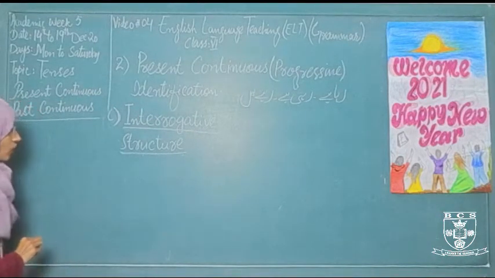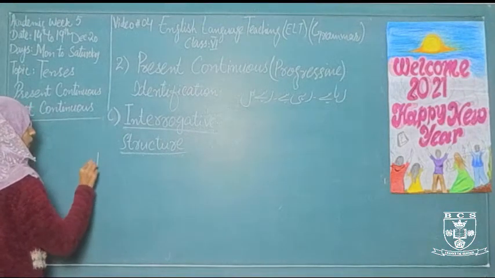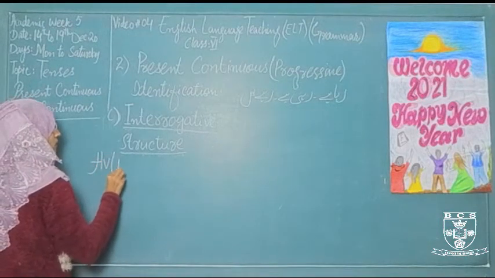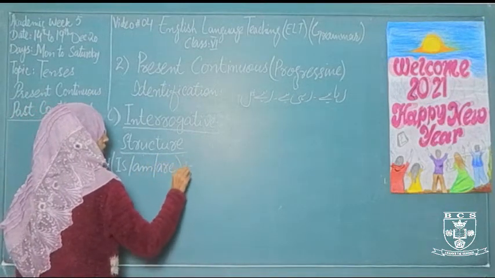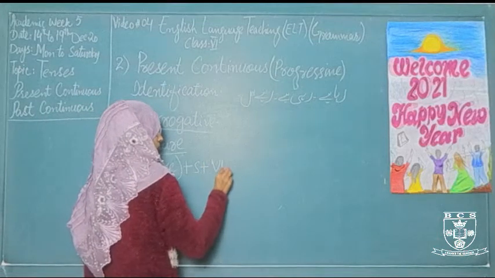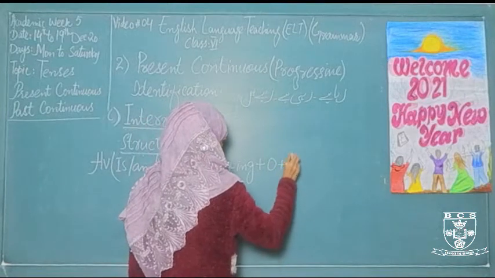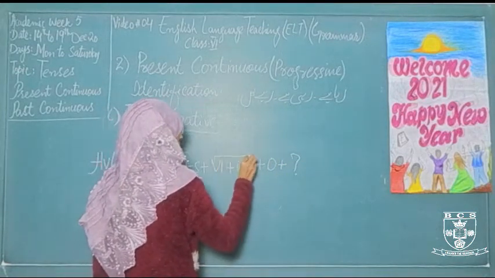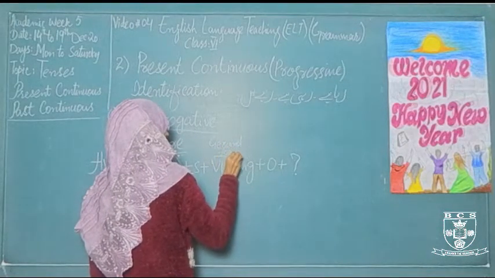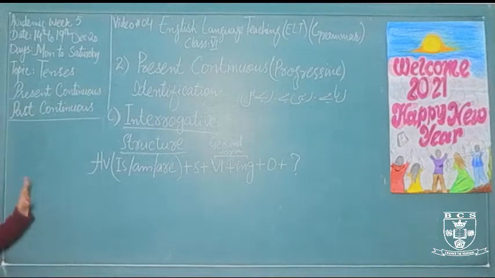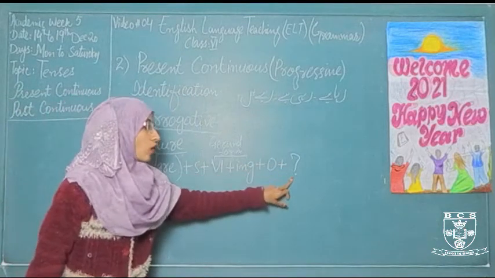The identification of interrogative sentences is that they begin with a helping verb, that is is, am, are, then the subject, and end with a question mark. Interrogative sentences always begin with a helping verb and end in a question mark.